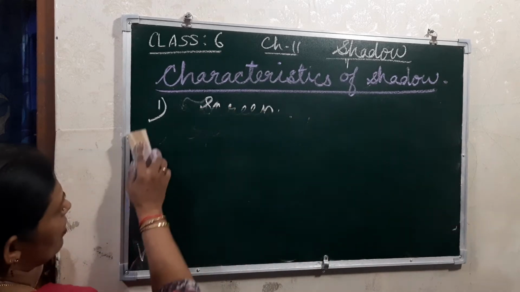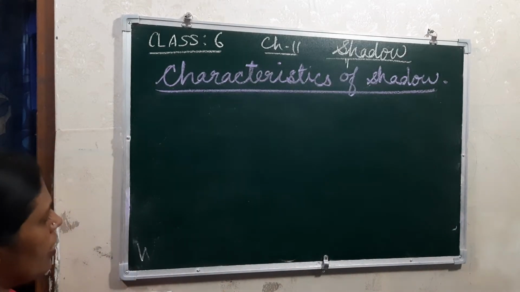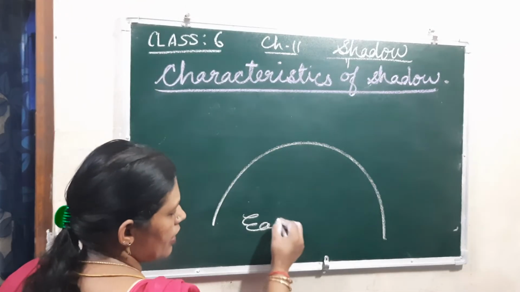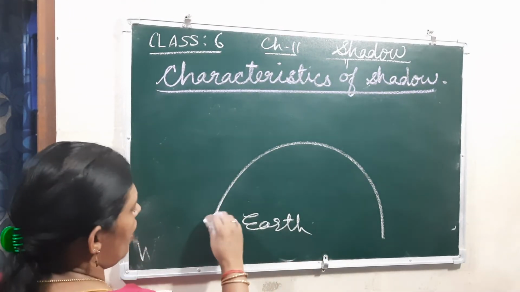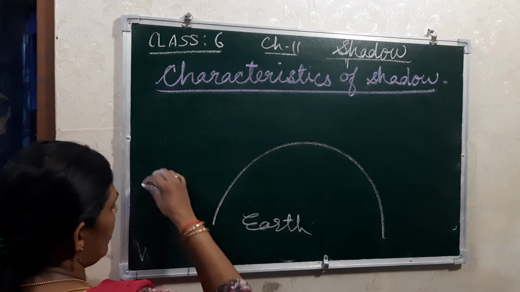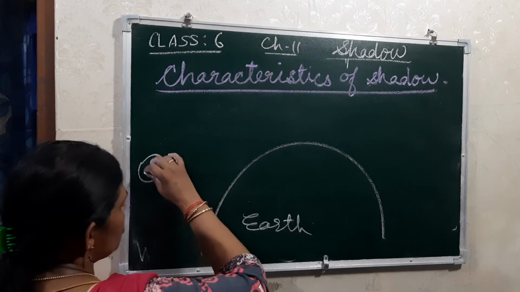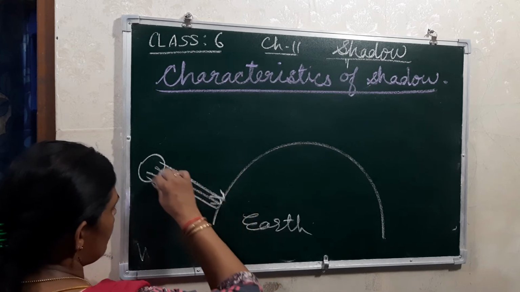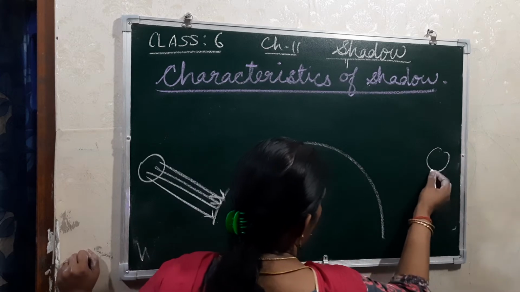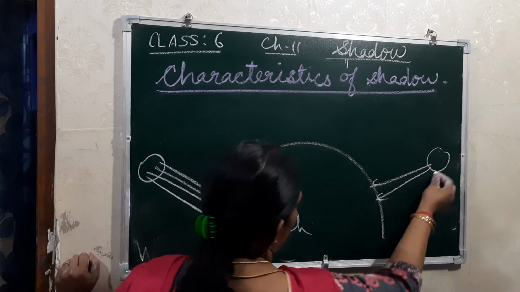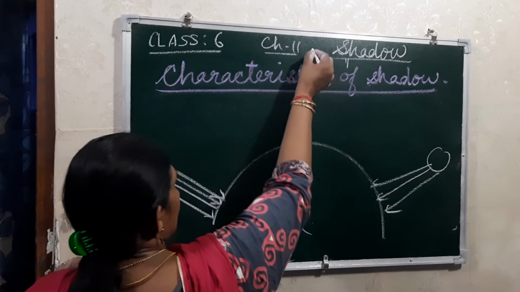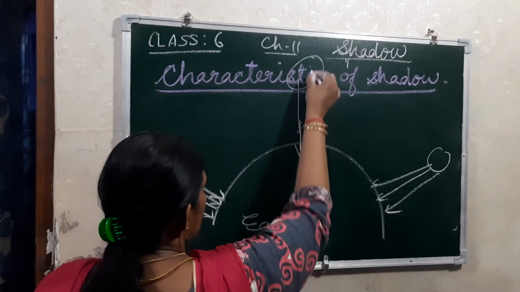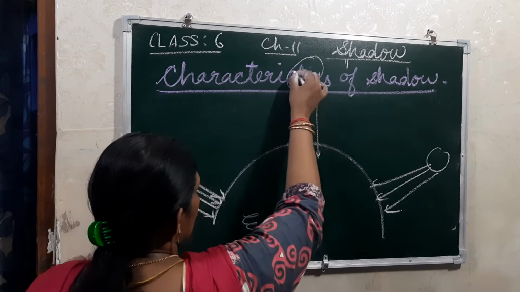See children, here I can say this is the earth, that means the ground. When the sun rays fall here at this time, they come like this, slanting. And at noon time the sunlight falls straight. It falls straight on the body.